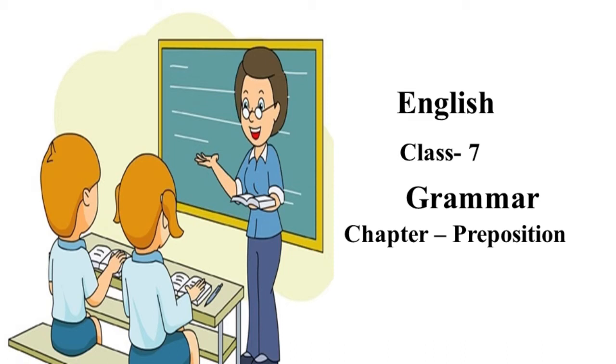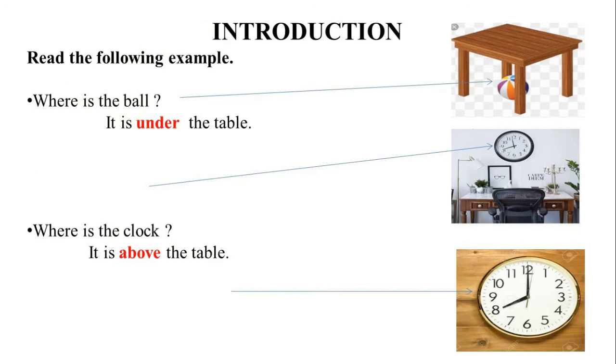As you have seen in the article chapter, articles are used before different words in a sentence. In the same way, prepositions are words which are also used in a sentence. So let's understand what a preposition is and how it is used in different sentences. First of all, look at some examples.